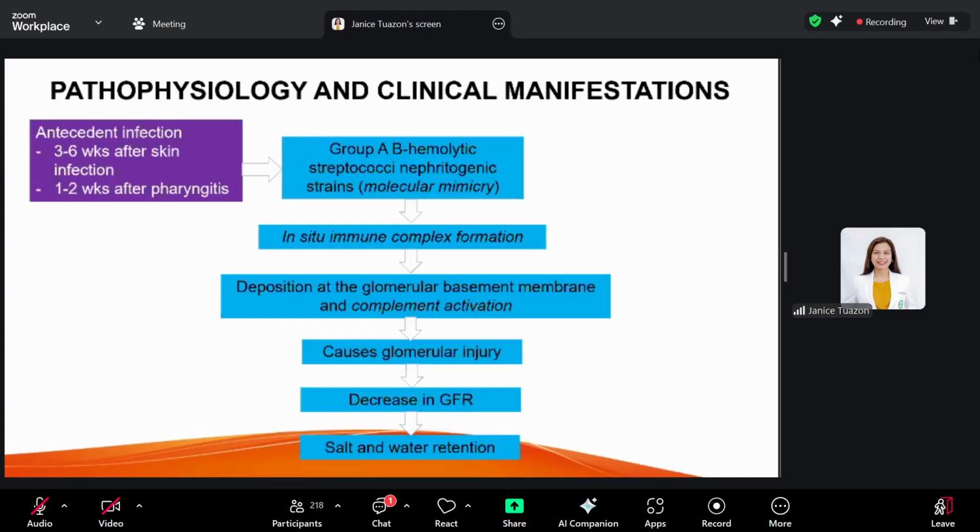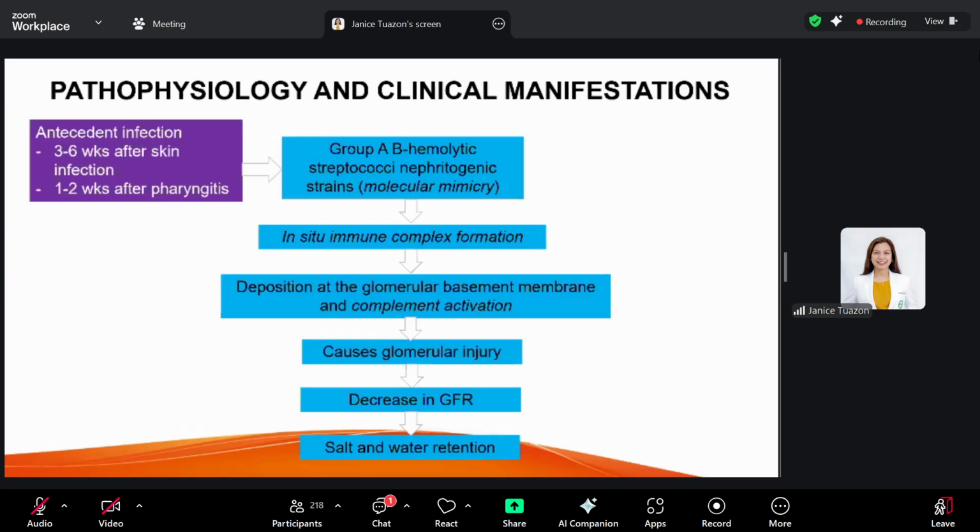Your circulating antibodies react with the normal glomerular antigens and form immune complexes. These immune complexes are deposited in the glomerular basement membrane. If you remember in your pathology class, this is the lumpy-bumpy characteristic of PSGN under the microscope.